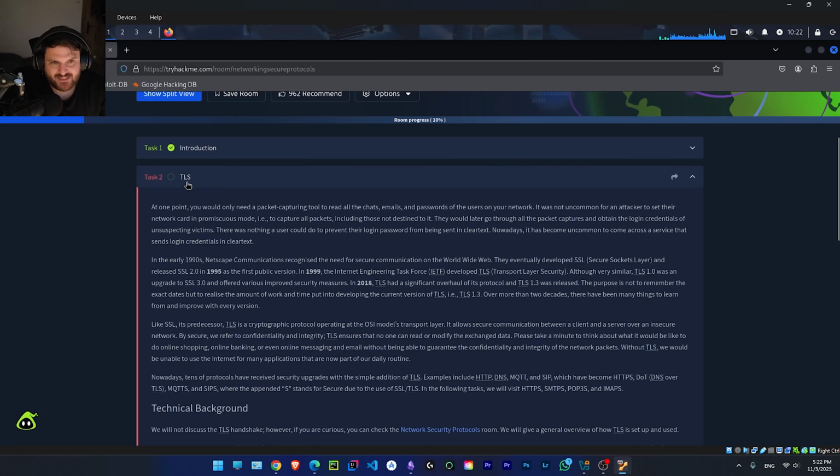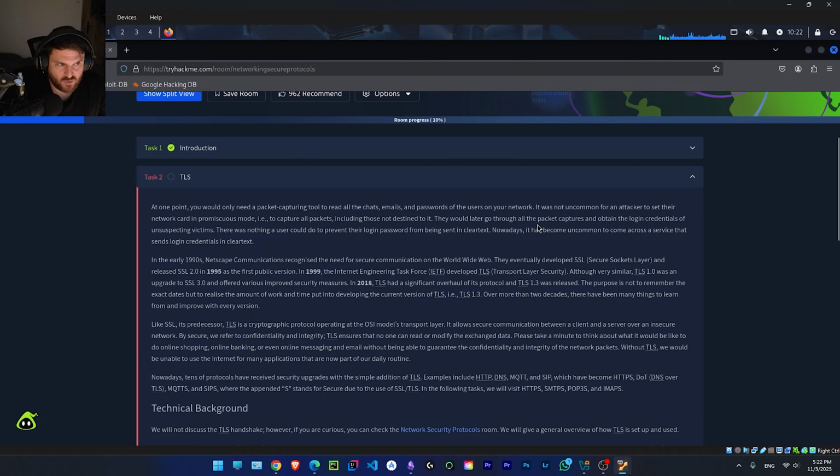Task number 2, TLS. At one point, you would only need a packet capturing tool, for example Wireshark, to read all the chats, emails, and passwords of the users on the network. It was not uncommon for an attacker to set their network card in promiscuous mode, that is, to capture all packets, including those not destined to it.